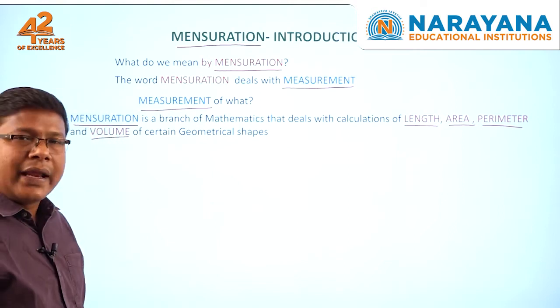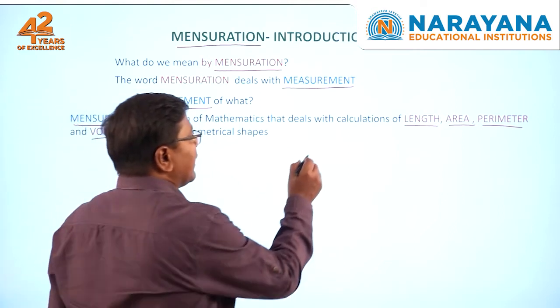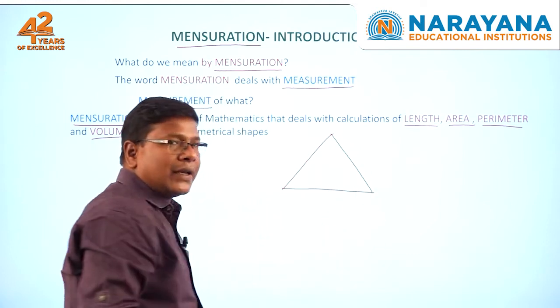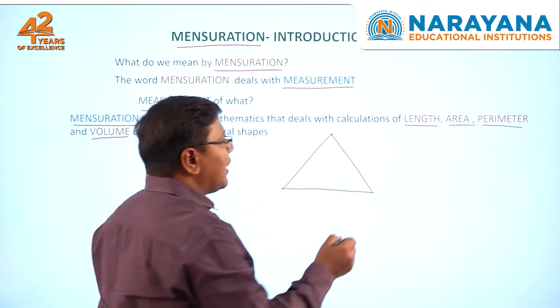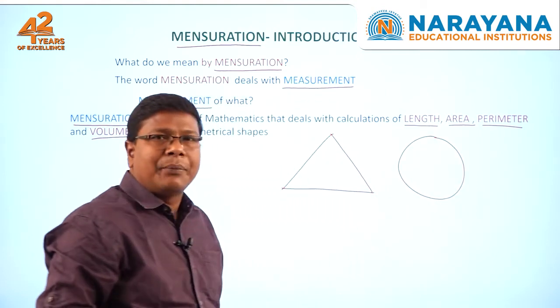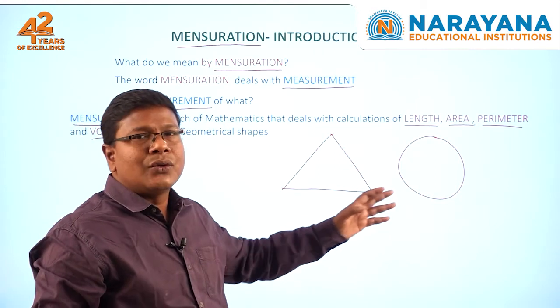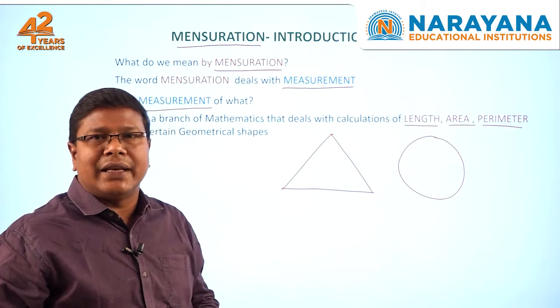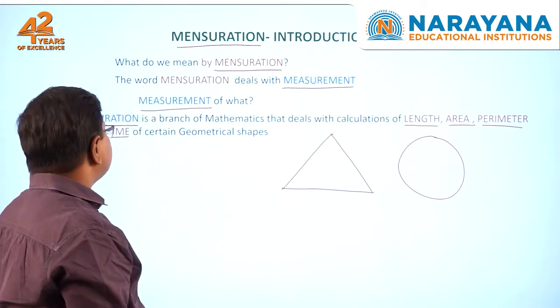We know the triangle as a geometrical shape, and we need to discuss the perimeter and area of this triangle. If we have one more geometrical shape, the circle, what about the perimeter and area of this circle? What is meant by perimeter and what is meant by area, we will discuss in detail in this class.